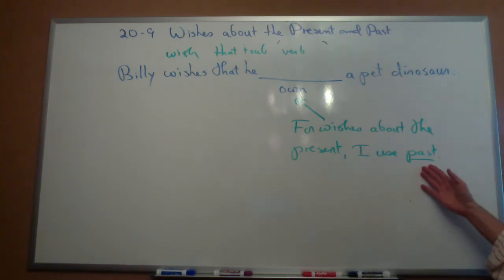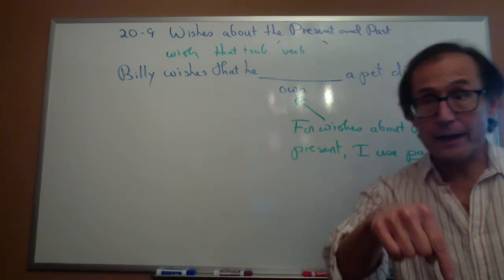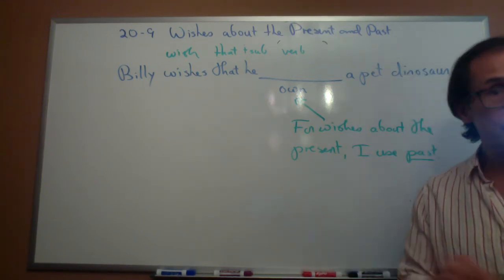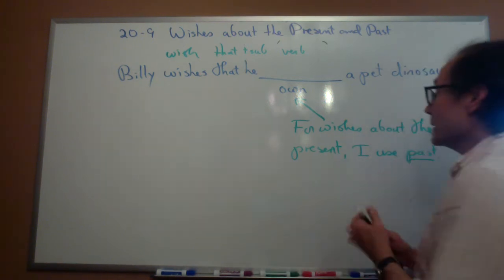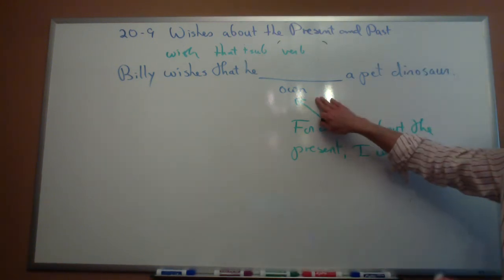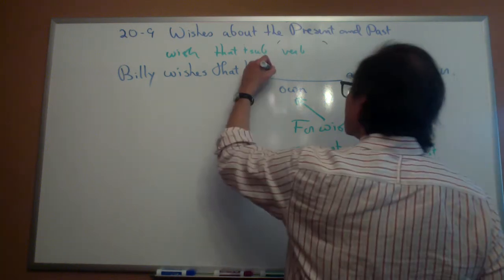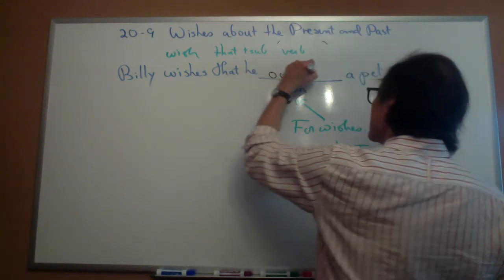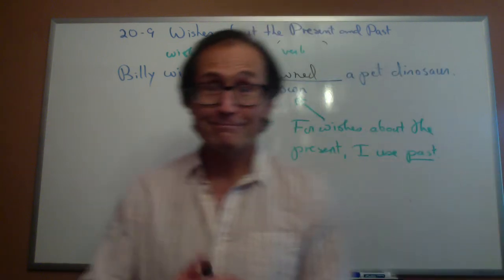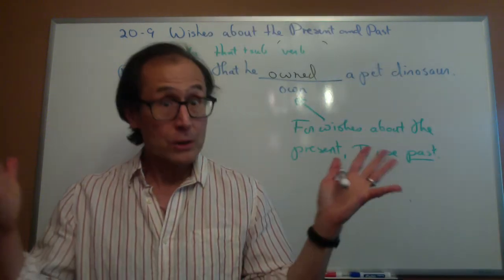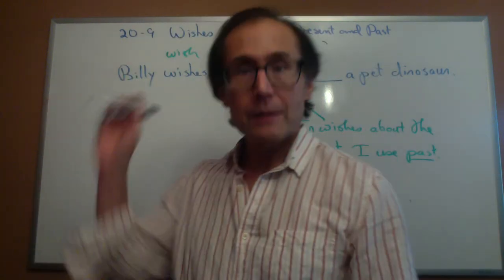And again, when I use past to talk about now, it's the signal. This is my imagination. So, what's the past form of own? Right, owned. So, Billy wishes that he owned a pet dinosaur. How is that? Good?